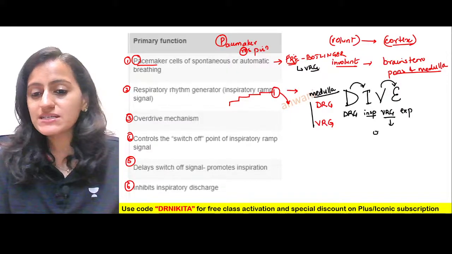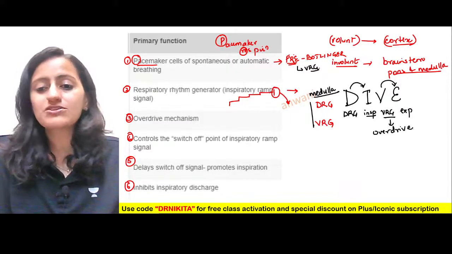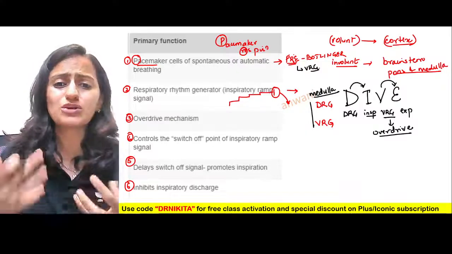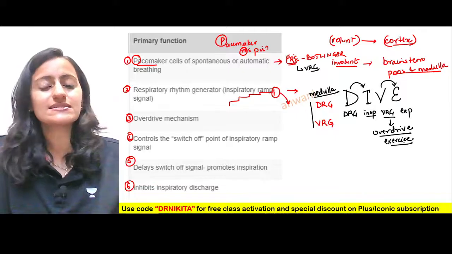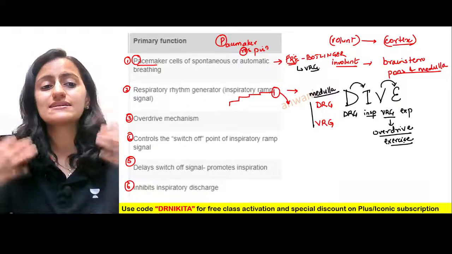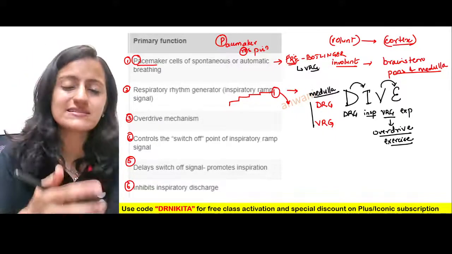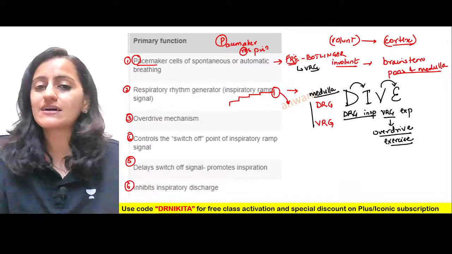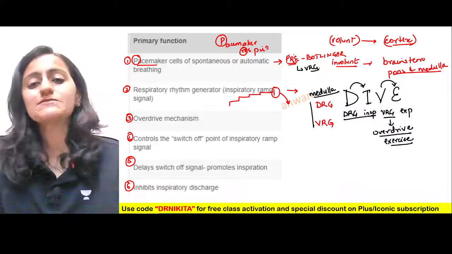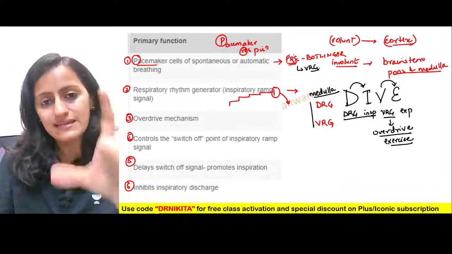This VRG is active only in the overdrive mechanism. That means not during normal respiration, but let's say when somebody is exercising. During exercising, when there is overdrive, that is the time when VRG, the expiratory regulation, comes into play. DRG is the routine one. Basically it controls the inspiration.